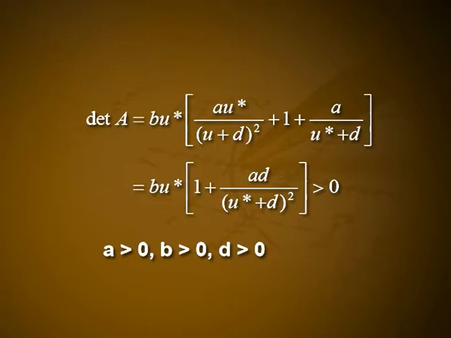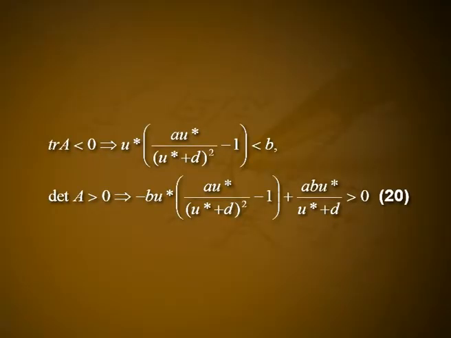A simple calculation shows that determinant of A is equal to b u star into (a u star by (u star plus d) the whole squared plus 1 plus a by (u star plus d)), which is equal to b u star into (1 plus a d by (u star plus d) the whole squared), greater than 0 for all a greater than 0, b greater than 0, d greater than 0, and so the second of equation 20 is always satisfied. The instability domain is thus determined solely by the first inequality of equation 20, namely trace A is less than 0,